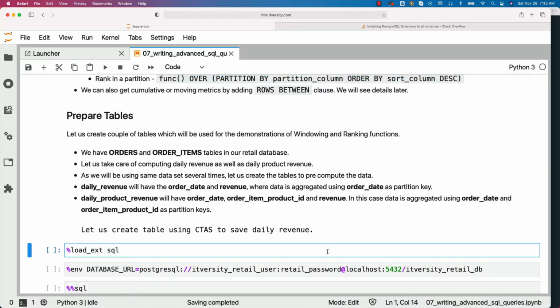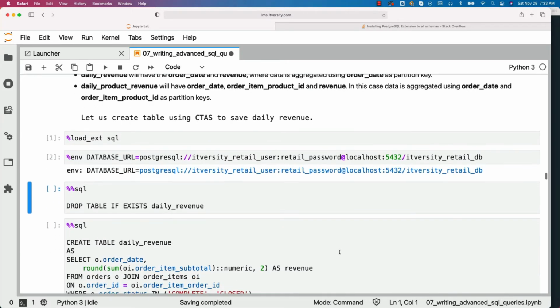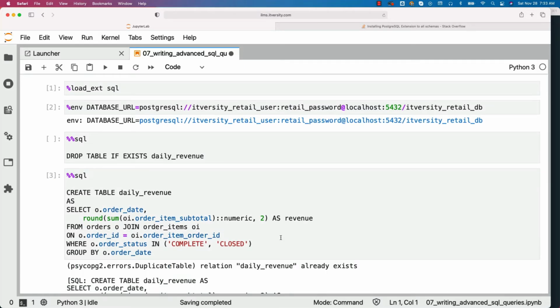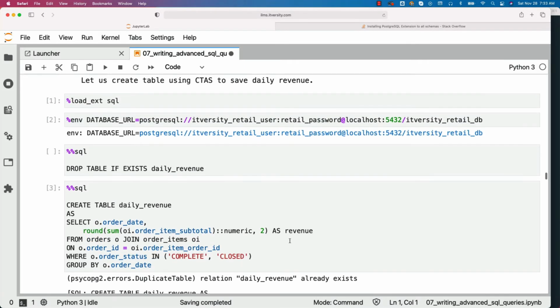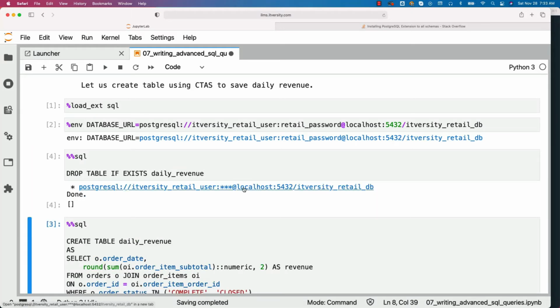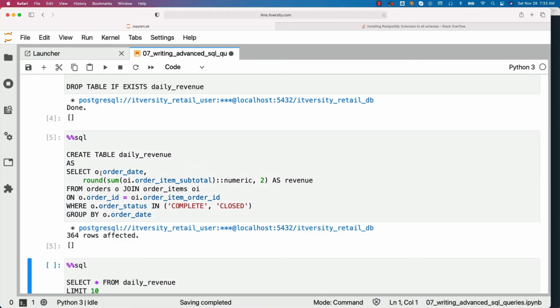Let me load the SQL magic here, and then let me create this environment variable. Now I should be able to run this query, which will take care of creating the table daily revenue. The query is quite simple. The table already exists. I forgot to run this drop table command. Now I should be able to create this table. You can see the query. It is very simple query.